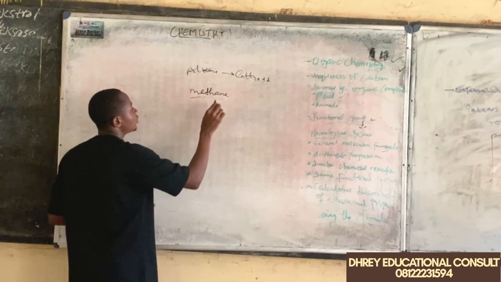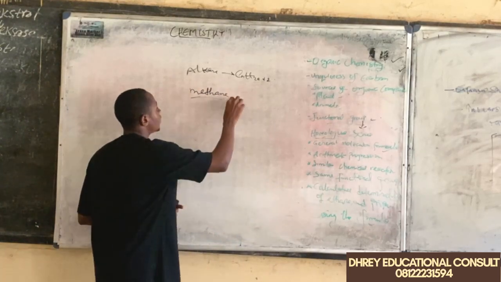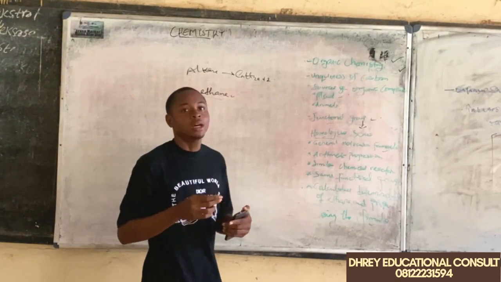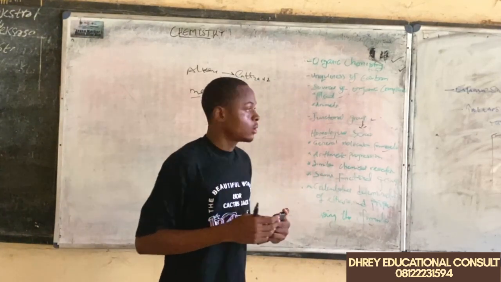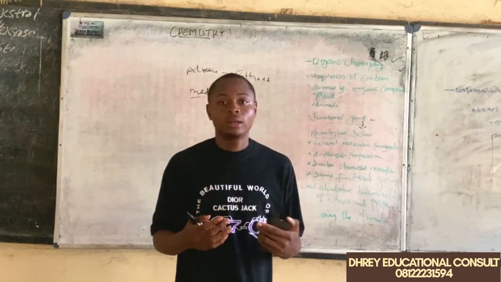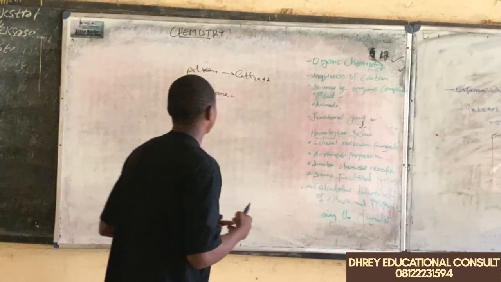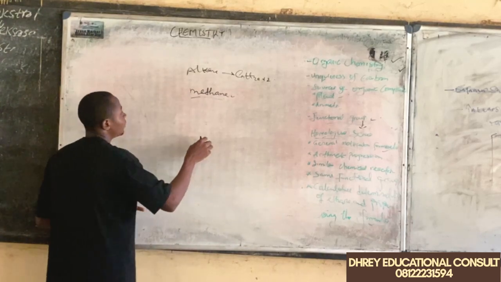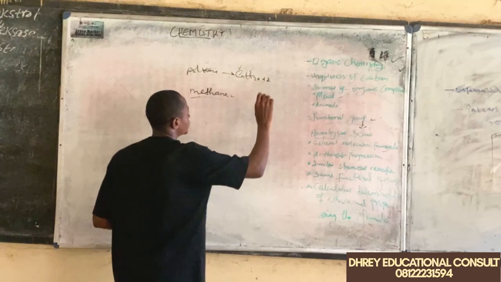A lot of you have heard of methane. Earlier we said methane is one of the organic compounds found from minerals. It's also called natural gas in the petroleum industry. Now, this methane has a formula.